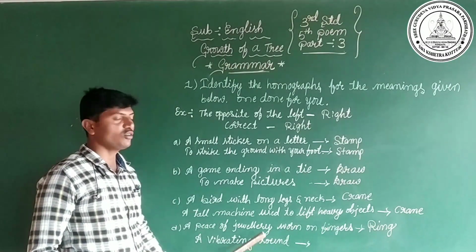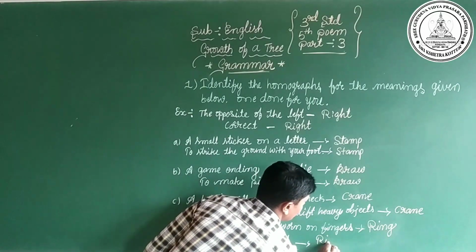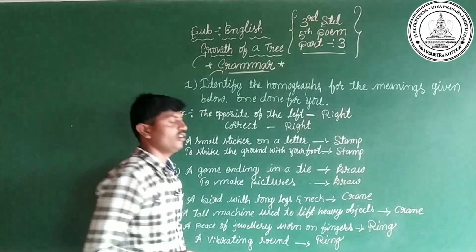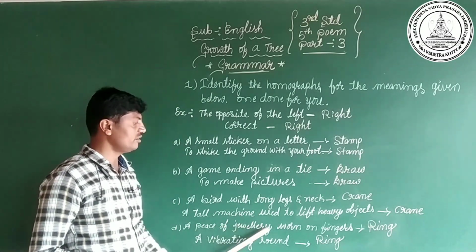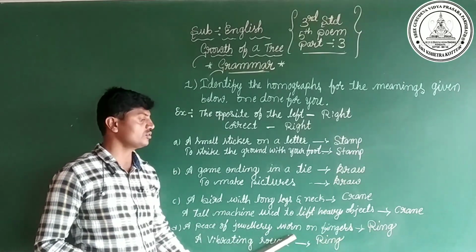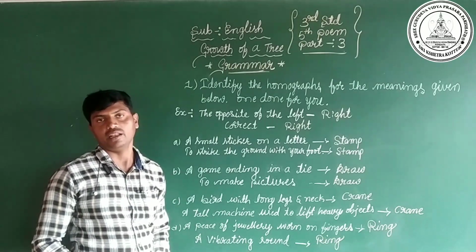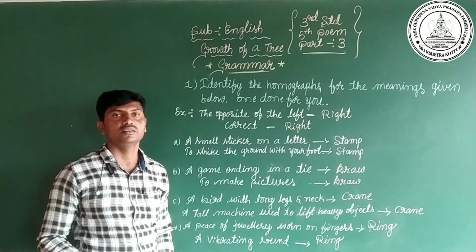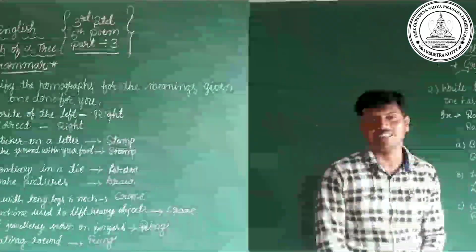And a vibrating sound also we call ring. A mobile phone's vibrating sound also we call ring. Yes, a piece of jewelry worn on fingers also we call ring, and a vibrating sound also we call ring. Ring and ring, same spelling, different meanings. Words like these we call homographs. Is it? Yes. Yes, dear children.